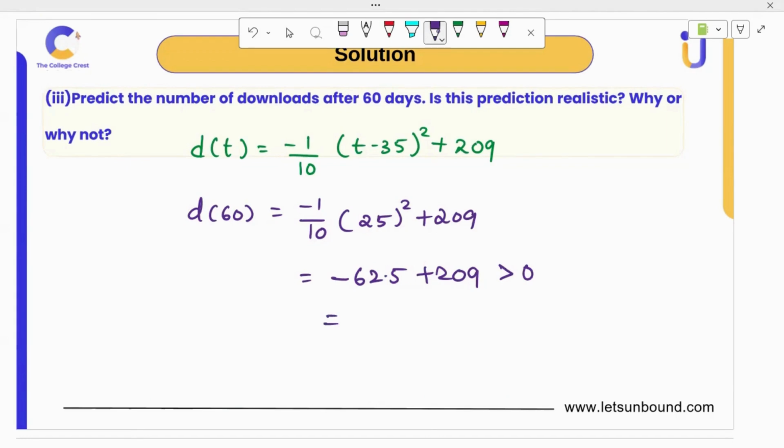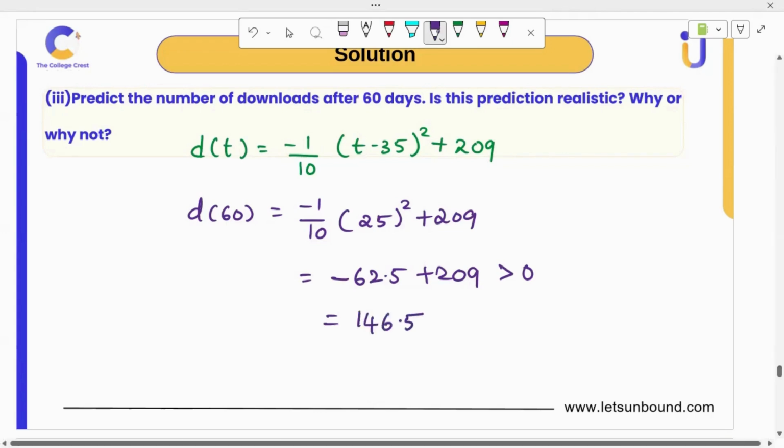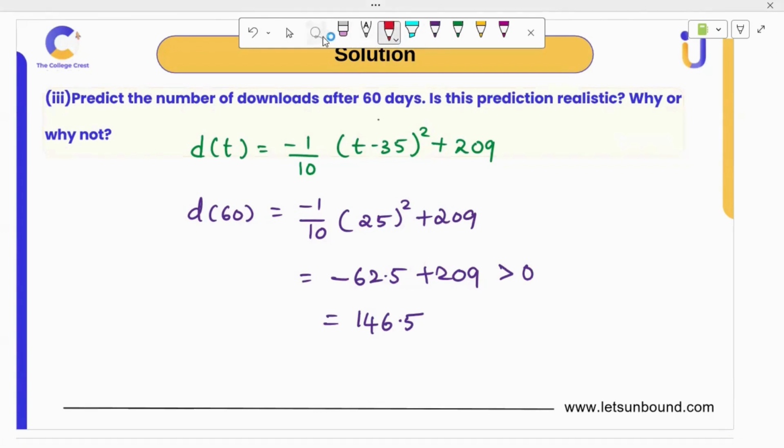Let's get exactly what number it is: 209 minus 62.5 is 146.5. Yes, this is a realistic prediction, because it's positive. It's possible to have half a download, since someone will download after they get good Wi-Fi, right? So half downloaded is fine. And that's it.